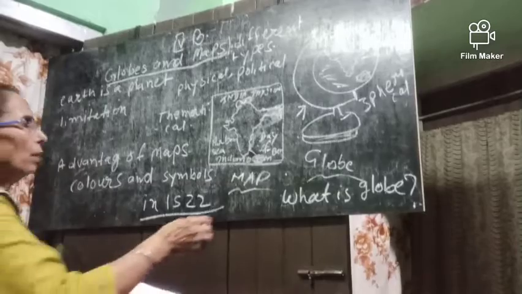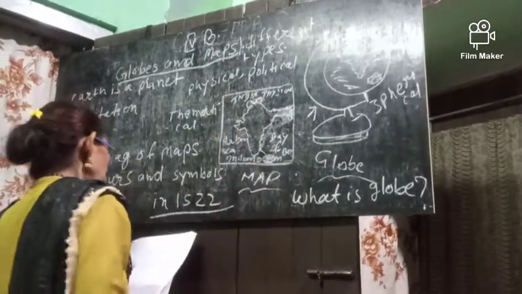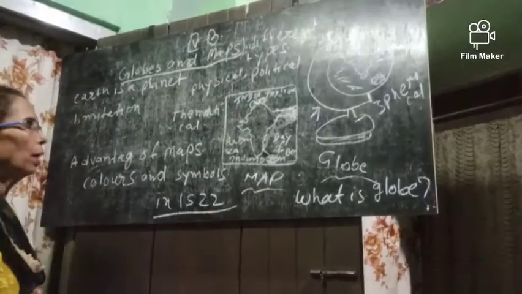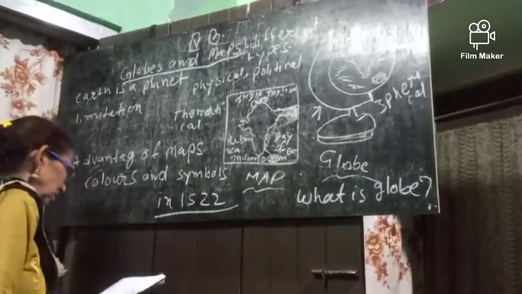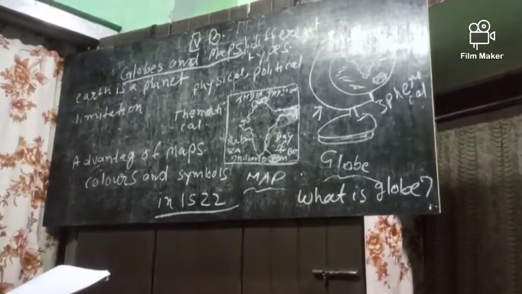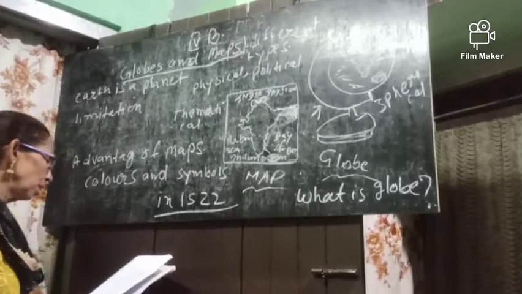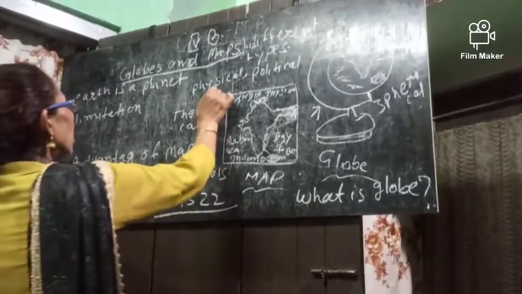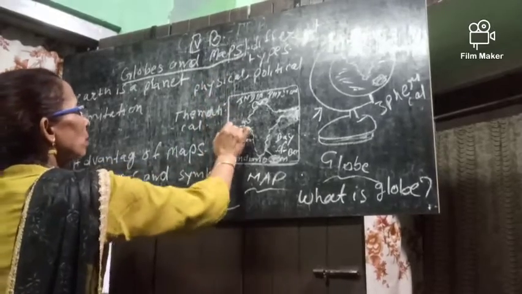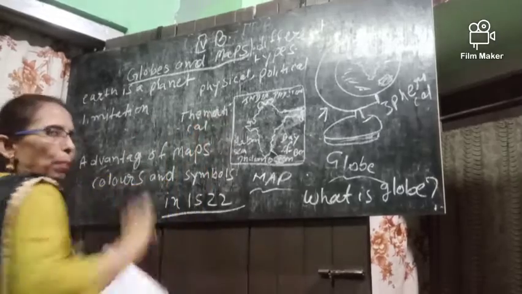Now we are going to see maps. What is a map? A map is a drawing on a flat surface. And maps are of different types: physical maps, political maps and thematic maps.